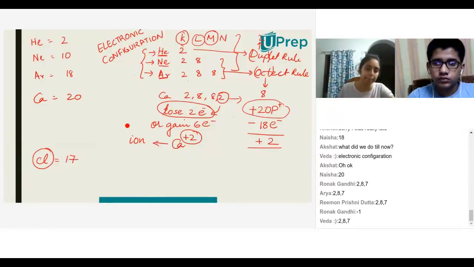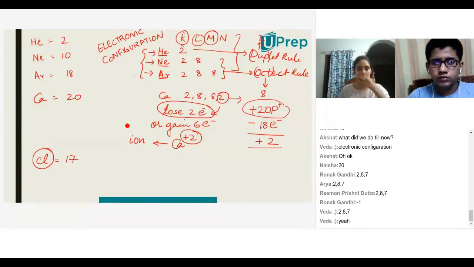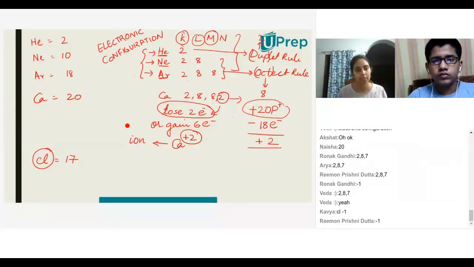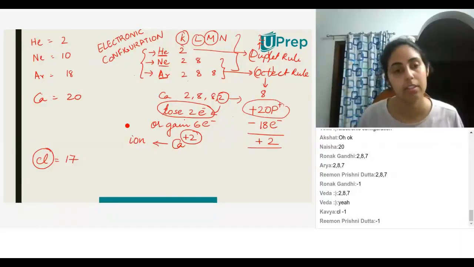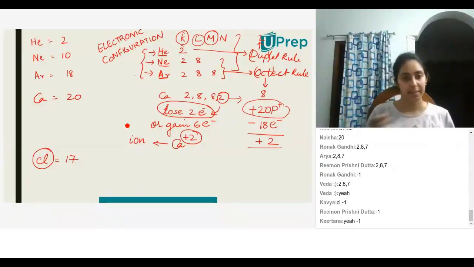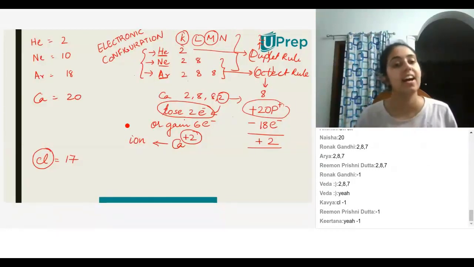The charge of chlorine would be -1, because the number of electrons is greater than the number of protons, because there's 1 extra electron, so that gives it a negative charge. Very good. Yes, gives the charge of -1. Very good.